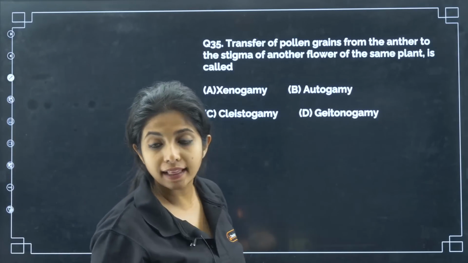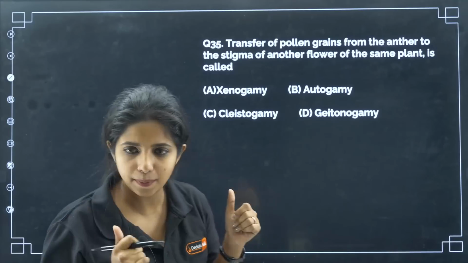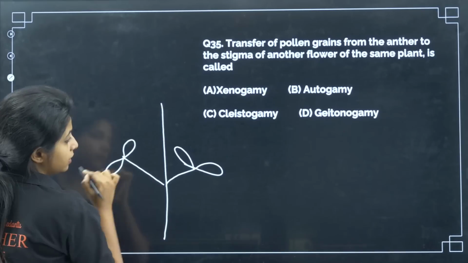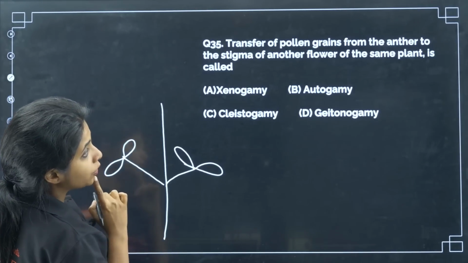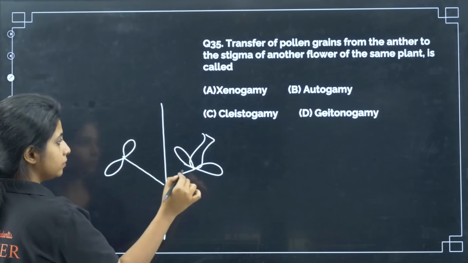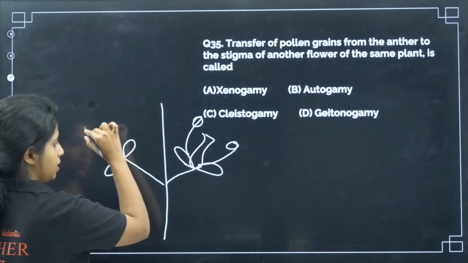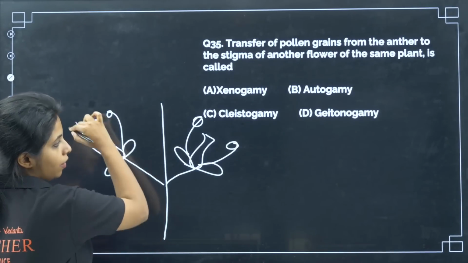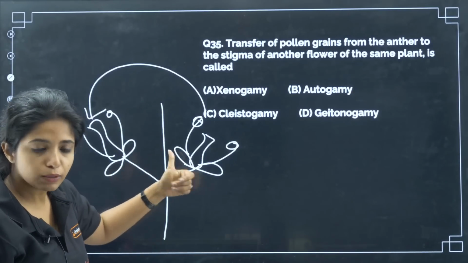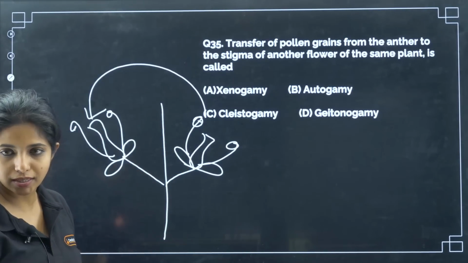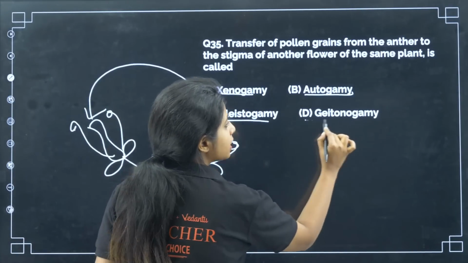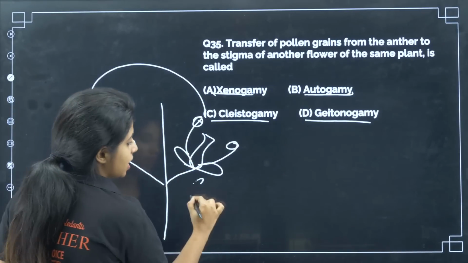Transfer of pollen grains from the anther to the stigma of another flower of the same plant. So, same plant, another flower. This is one flower, this is another flower. From the anther to the stigma of different flowers but of the same plant, what do you call this process? Xenogamy, autogamy, cleistogamy, geitonogamy. You call this condition geitonogamy.